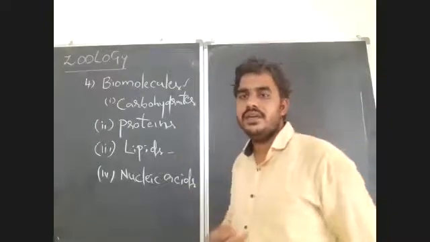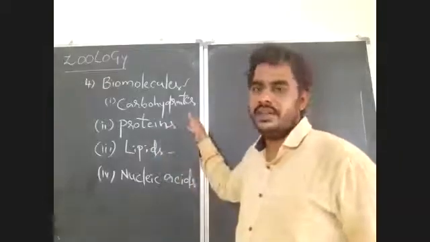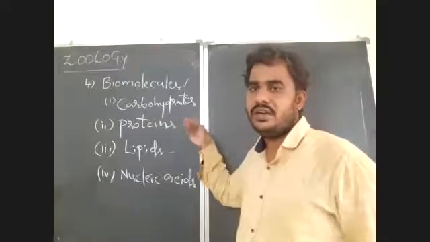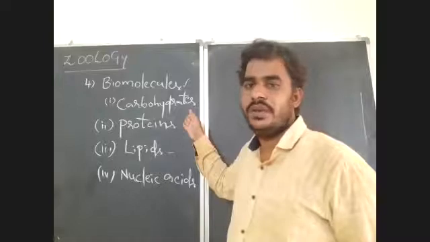So the majority of the food materials which we are taking contain carbohydrates. For example, the rice and wheat that we are regularly taking, what type of food are they mainly? That is actually carbohydrate food.